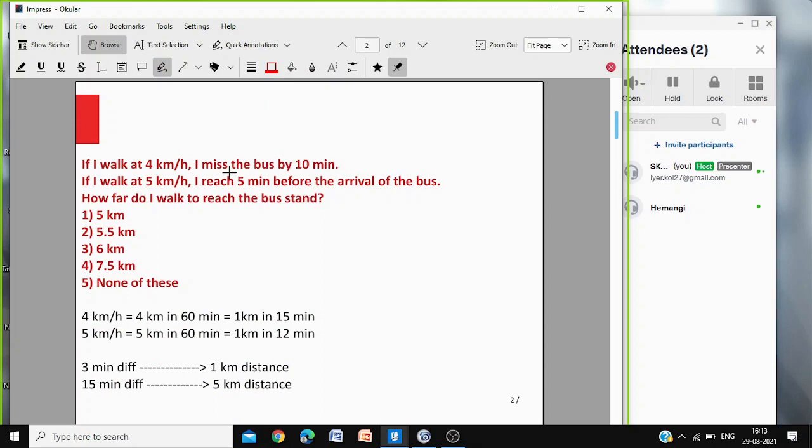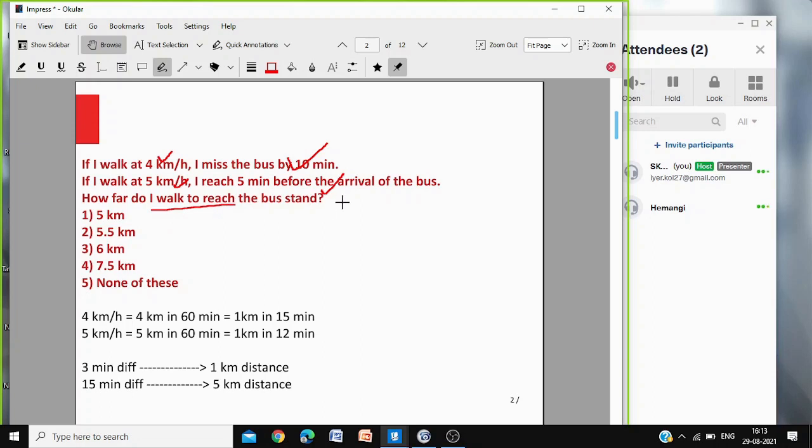If I walk at 4 km per hour, I miss the bus by 10 minutes. If I walk at 5 km per hour, I reach 5 minutes before the arrival of the bus. Walking at 4 kilometers, you'll be reaching 10 minutes late. You'll miss the bus. Walking 5 km per hour, you'll reach 5 minutes before the bus arrives. How far do I walk? So you have to find the distance.